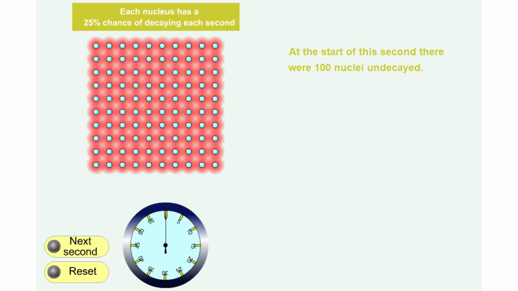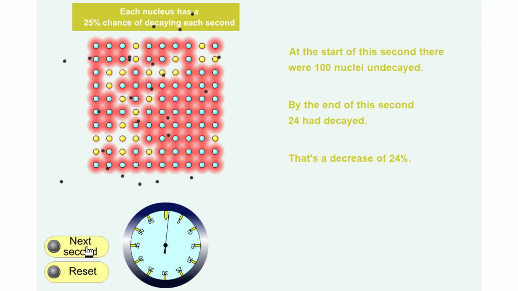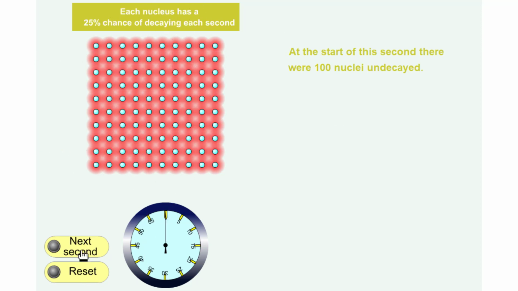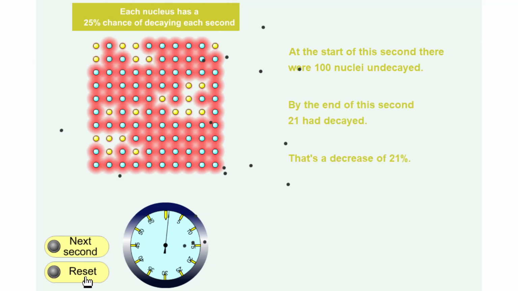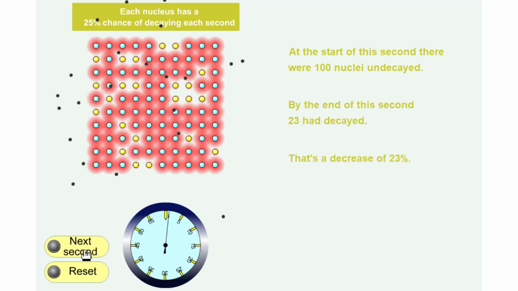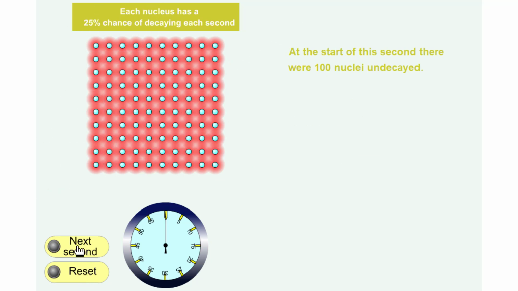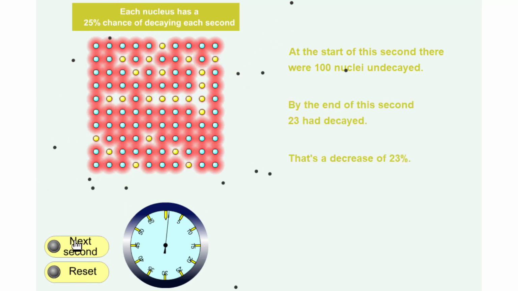When we have a large number of nuclei, by which I mean trillions, not just the hundreds we have here, each with a 25% chance of decay, then we know 25% of them will decay each second. We just don't know which nuclei will do the decaying. You can see that about 25% of the nuclei decay each time, but you can't tell whether a given nucleus will be part of that 25% or not.